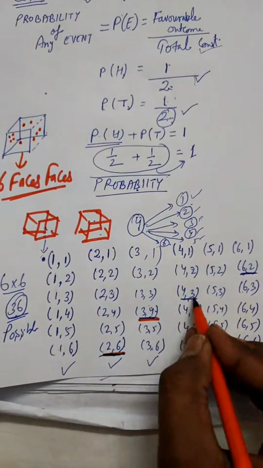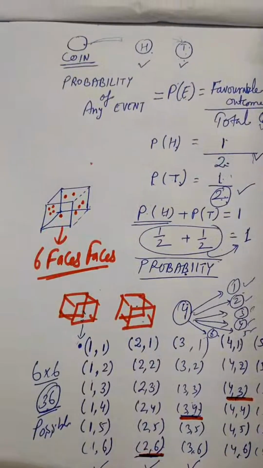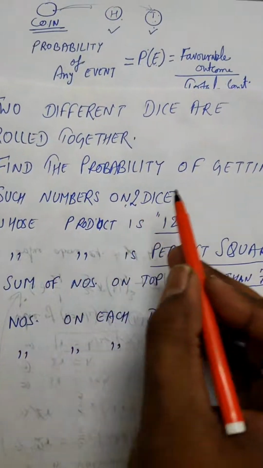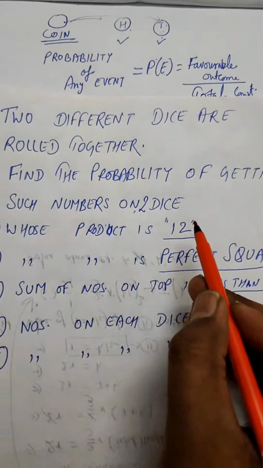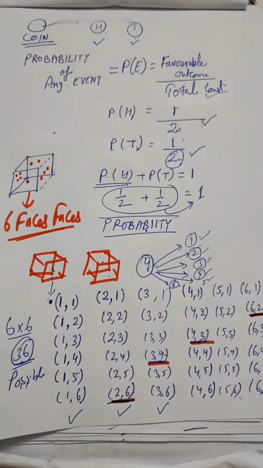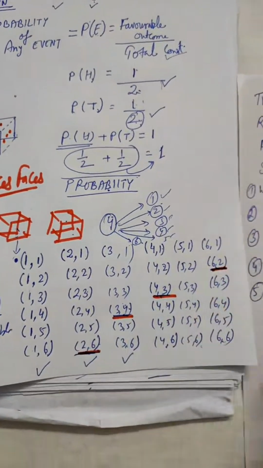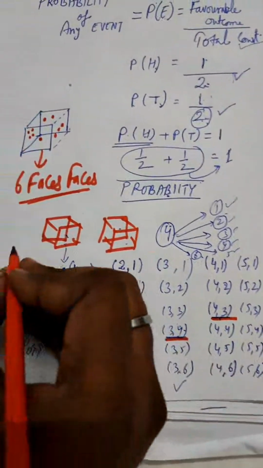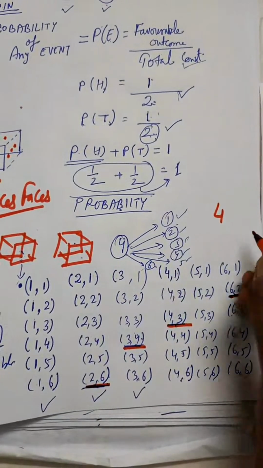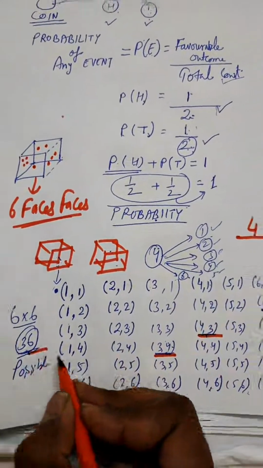If you are asking what is the probability of getting such numbers on two dice whose product is 12, the favorable outcome in the numerator is 4, divided by total outcomes, which is 36.